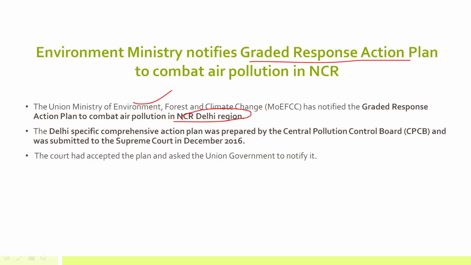It is not applicable for all over India. It is mainly for the NCR Delhi region. Second, the plan has been prepared by CPCB and submitted to the Supreme Court. The Supreme Court accepted the plan and asked the Union government to notify it. Thereafter, the Ministry of Environment, Forest and Climate Change notified this plan.